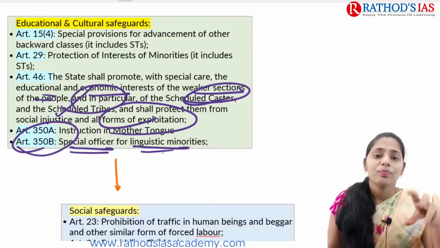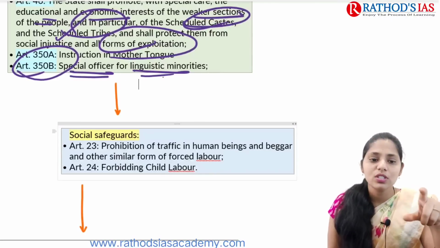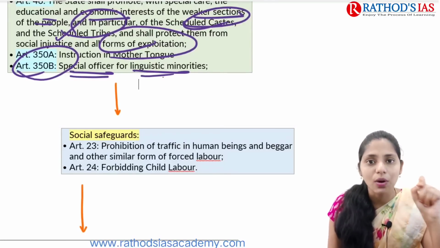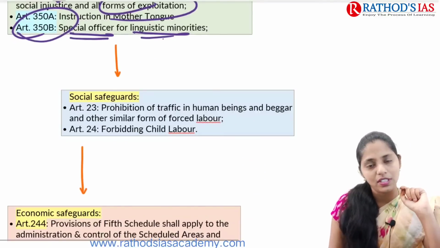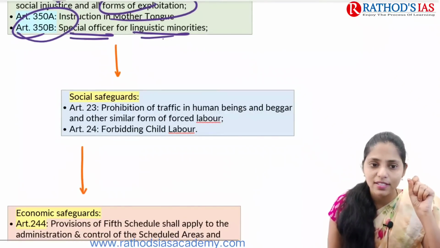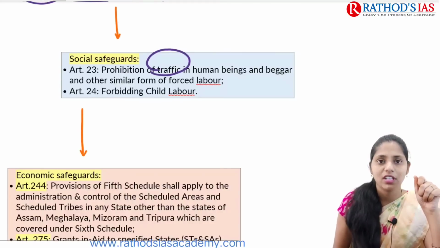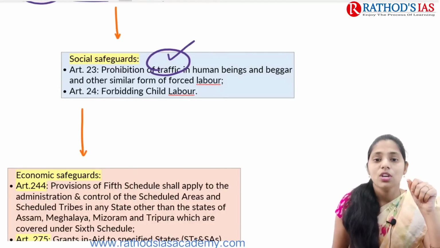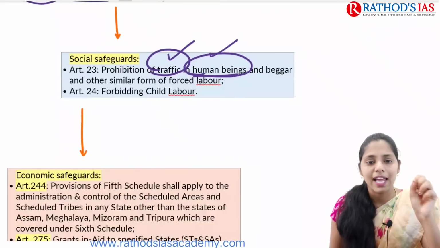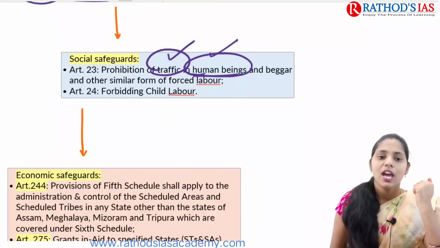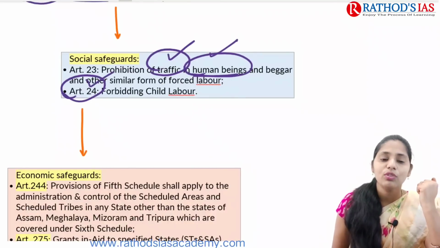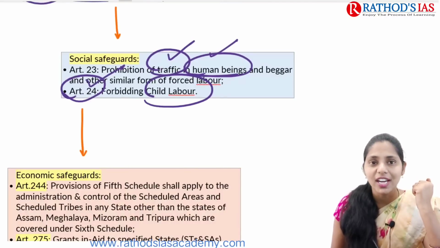Now let us come back and see the social safeguards present in our constitution for Scheduled Tribes and Scheduled Castes. Article 23 mainly talks about prohibition of traffic, that is human trafficking. We also discussed the anti-trafficking bill in yesterday's lecture, and we discussed Article 24, which mainly talks about forbidding child labor.